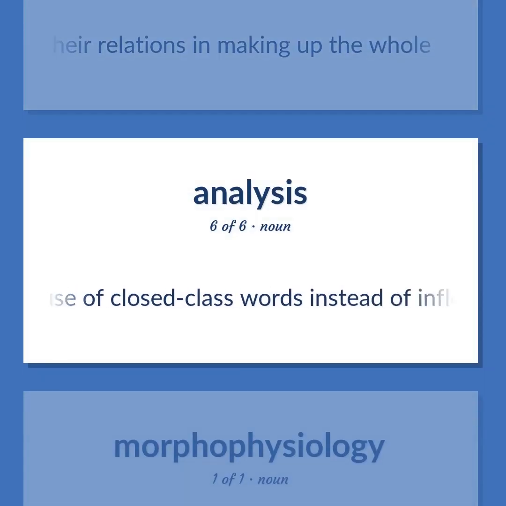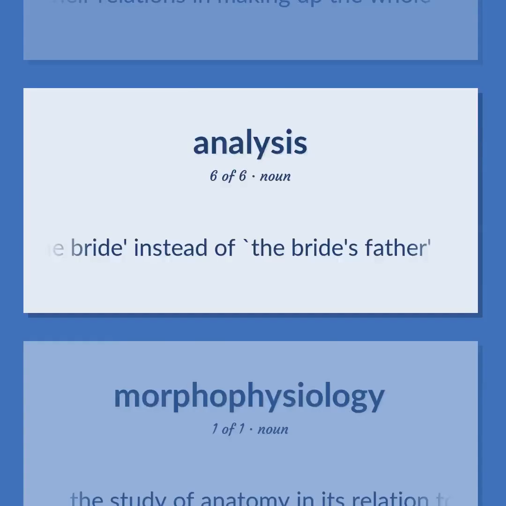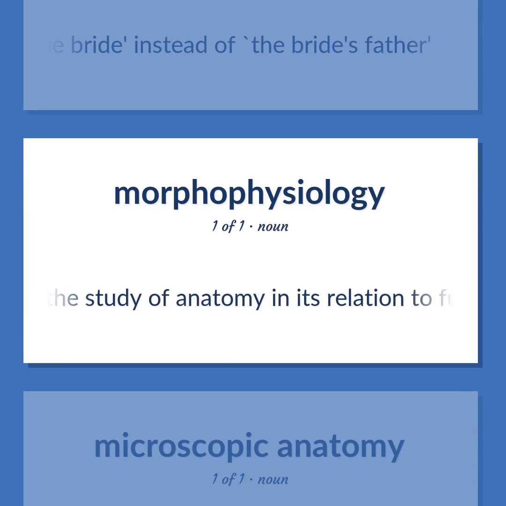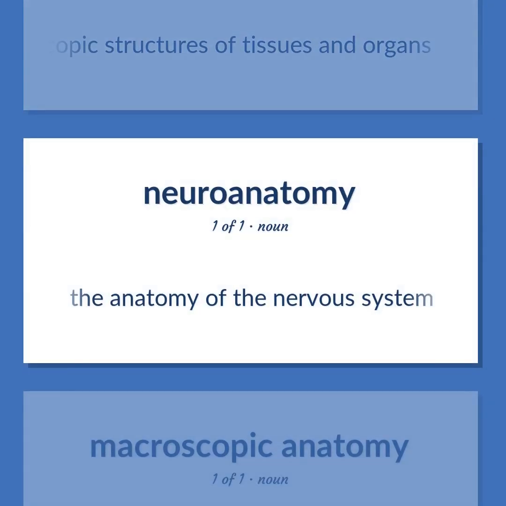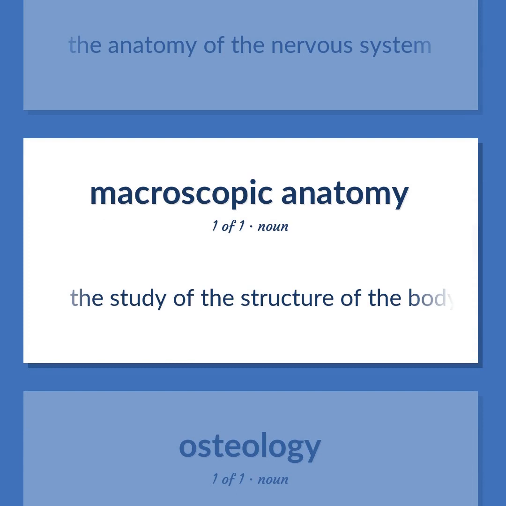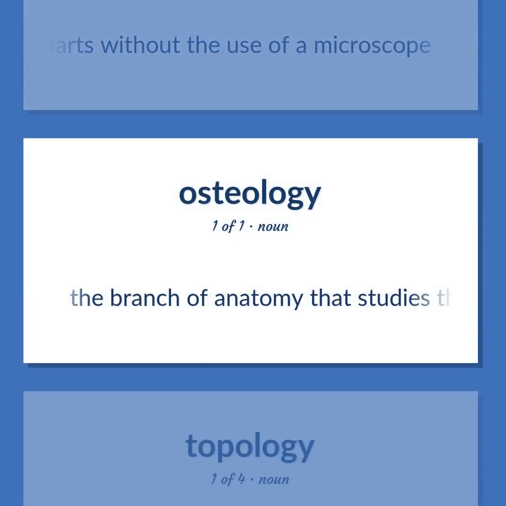The use of closed-class words instead of inflections, e.g., the father of the bride, instead of the bride's father. The study of anatomy in its relation to function. The study of microscopic structures of tissues and organs. The anatomy of the nervous system. The study of the structure of the body and its parts without the use of a microscope. The branch of anatomy that studies the bones of the vertebrate skeleton.